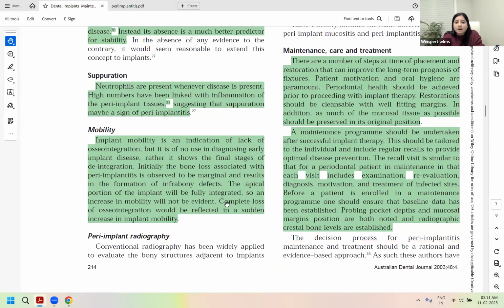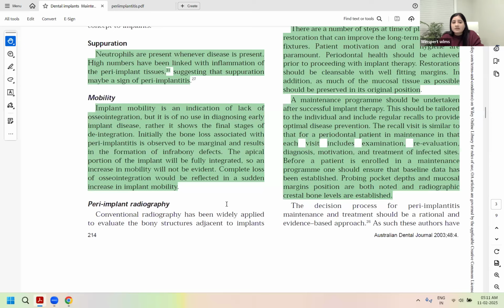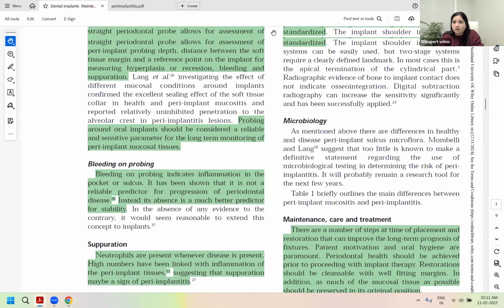For the mobility part, anything where mobility in the implant is seen would mean that there is a clear lack of osseointegration. And absolutely, it indicates that it's the final stage of lack of osseointegration. The implants usually go for removal. So definitely it's a failed implant, and it would be present in the late stages of peri-implantitis for sure.